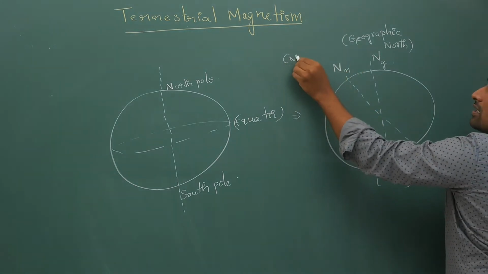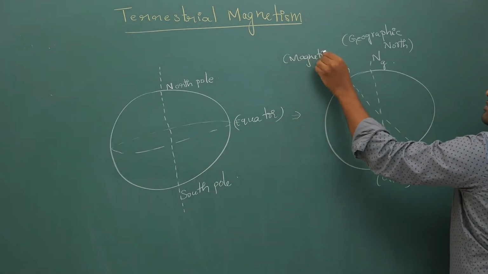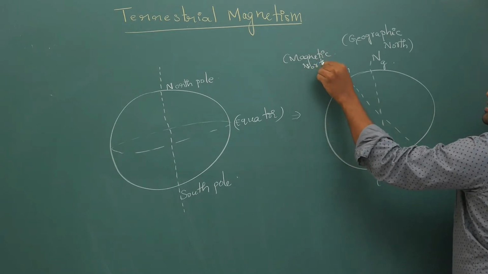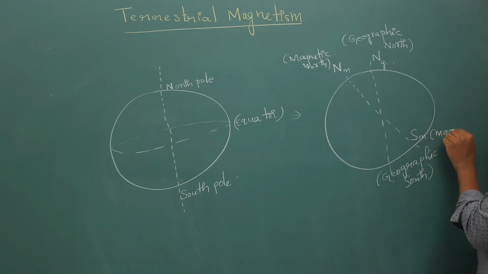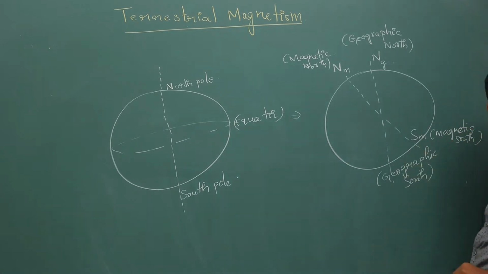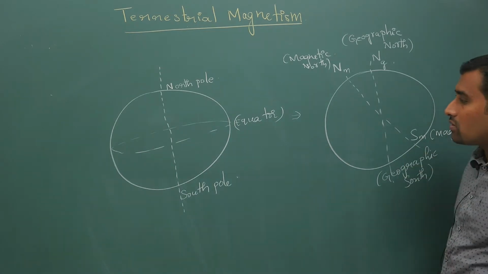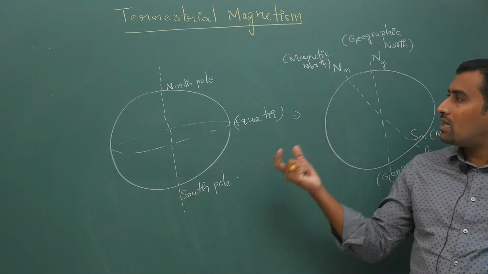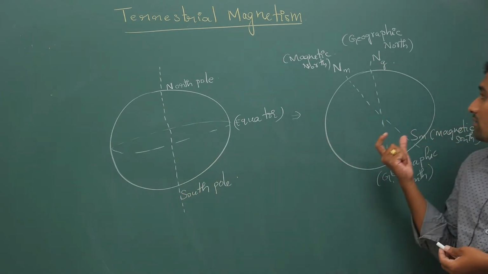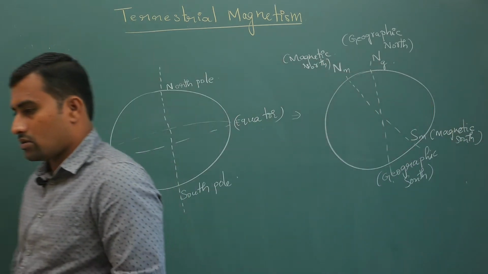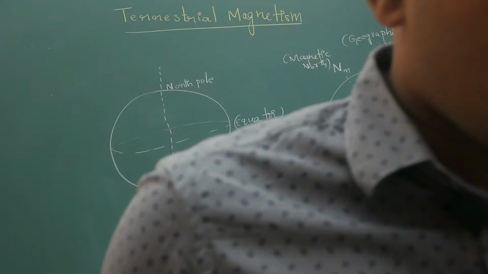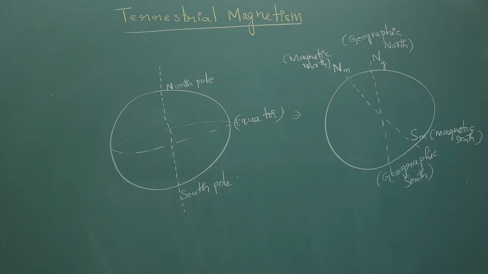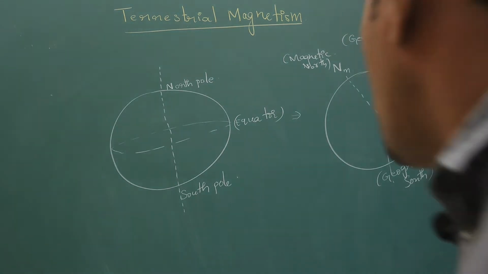This NM is called the magnetic north pole. Then you will have SM, that is your magnetic south. Both are not the same, they are different. How, I will explain now, don't worry. You study this in lower classes, but I am elaborating a little more. Your earth has more poles: not only geographic north and south, but also magnetic north and south. Right?